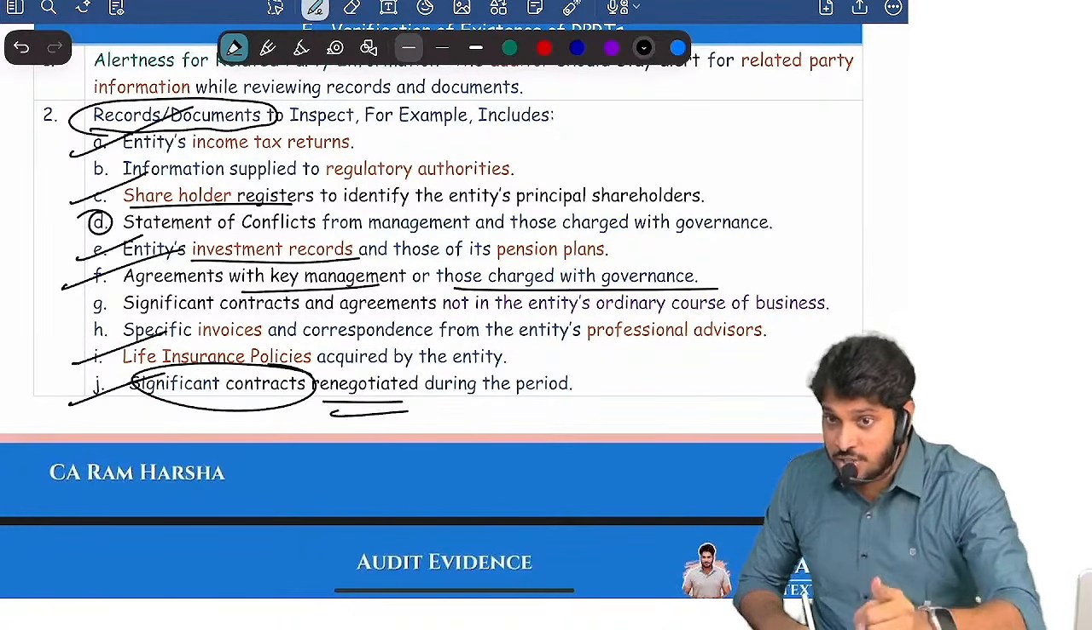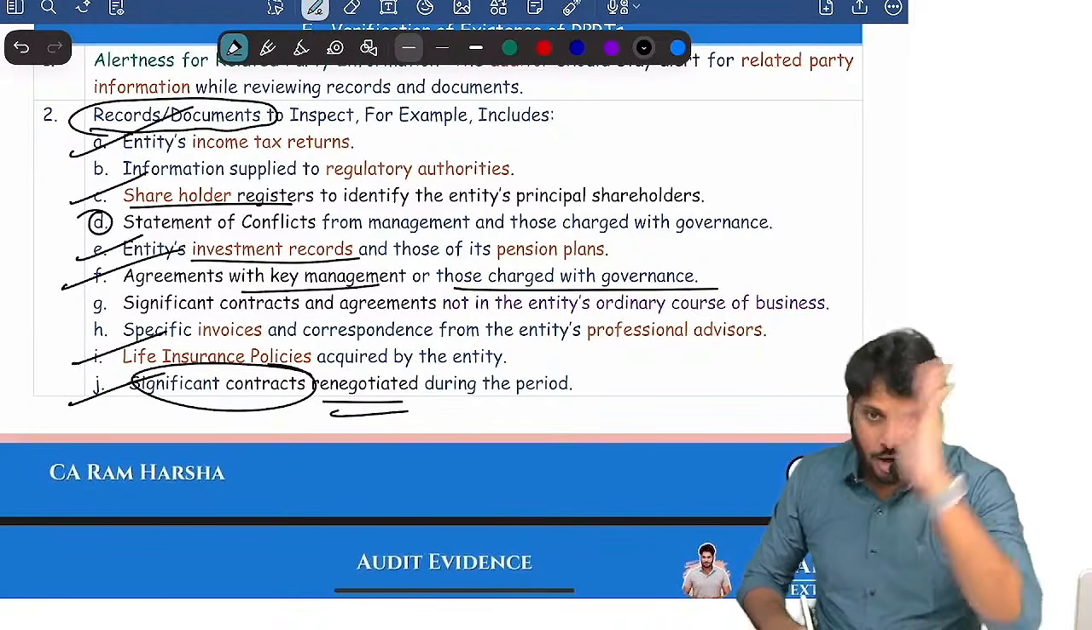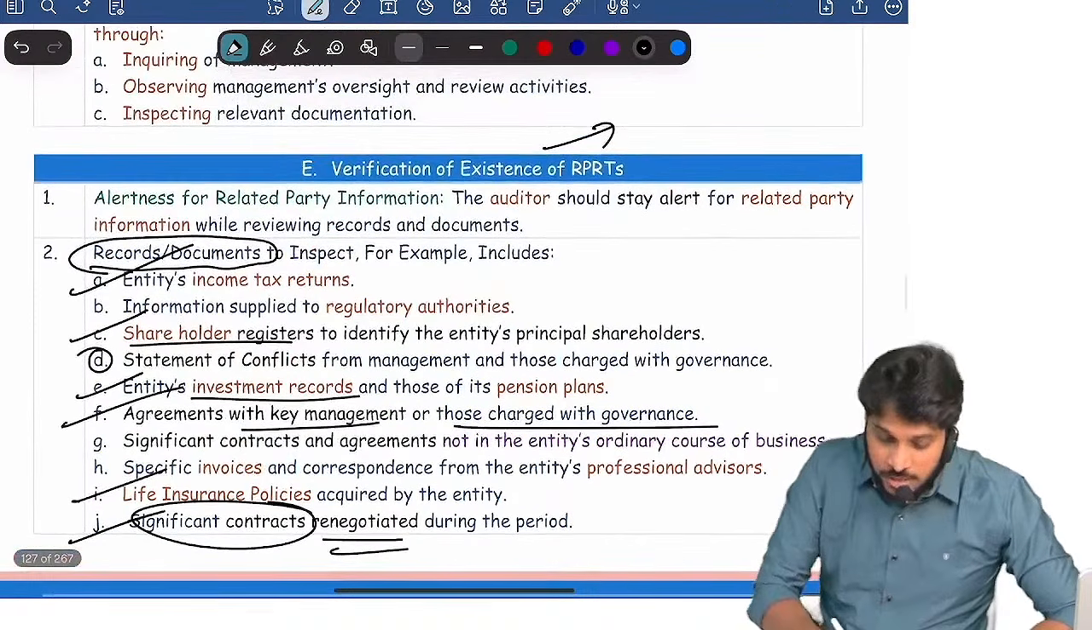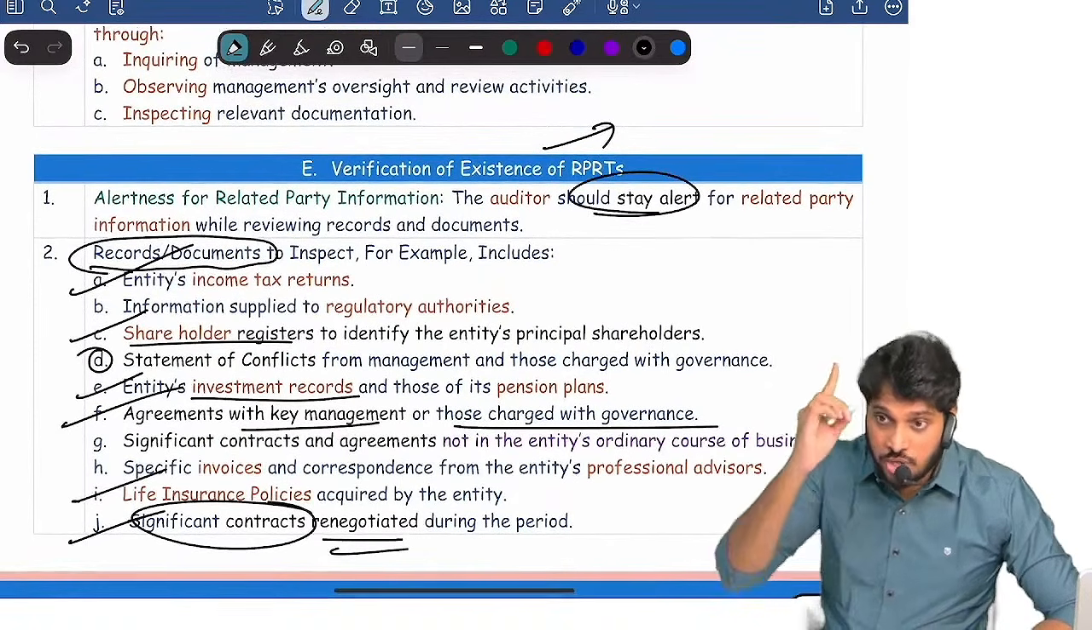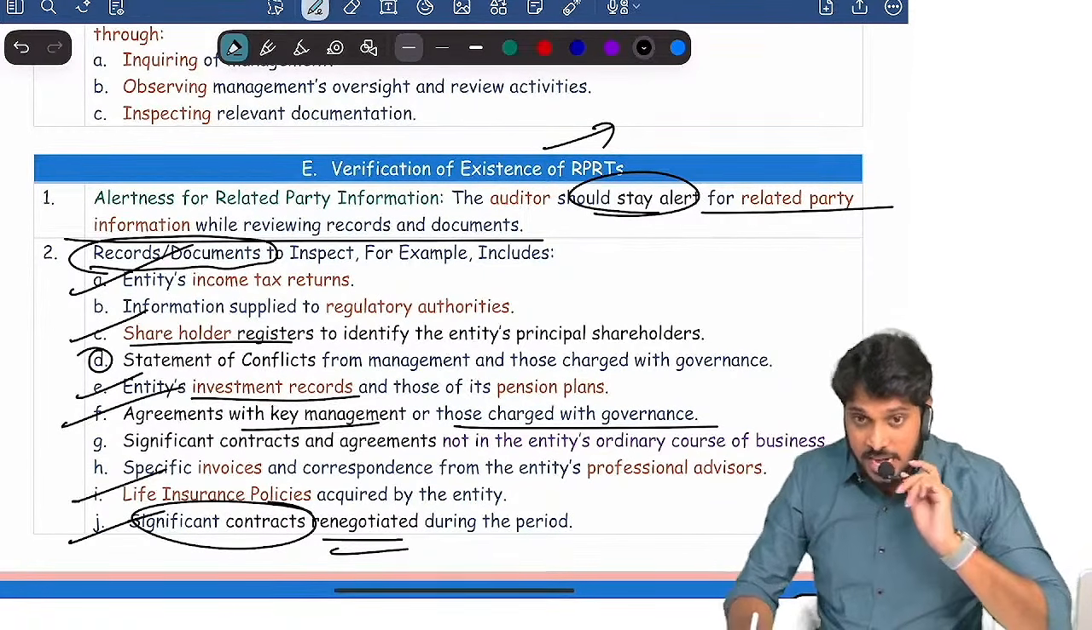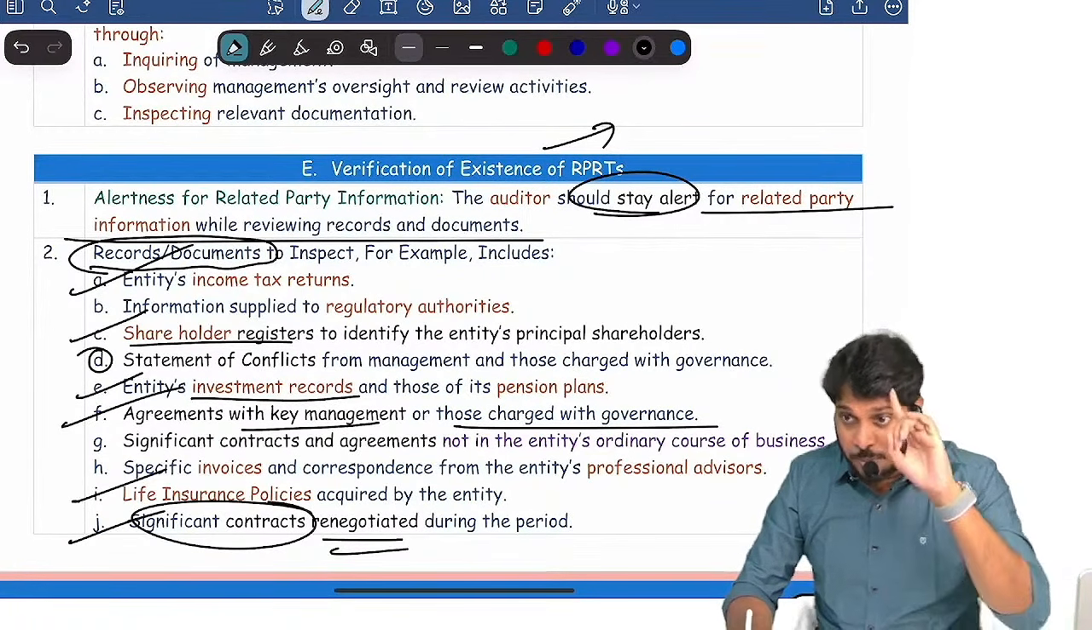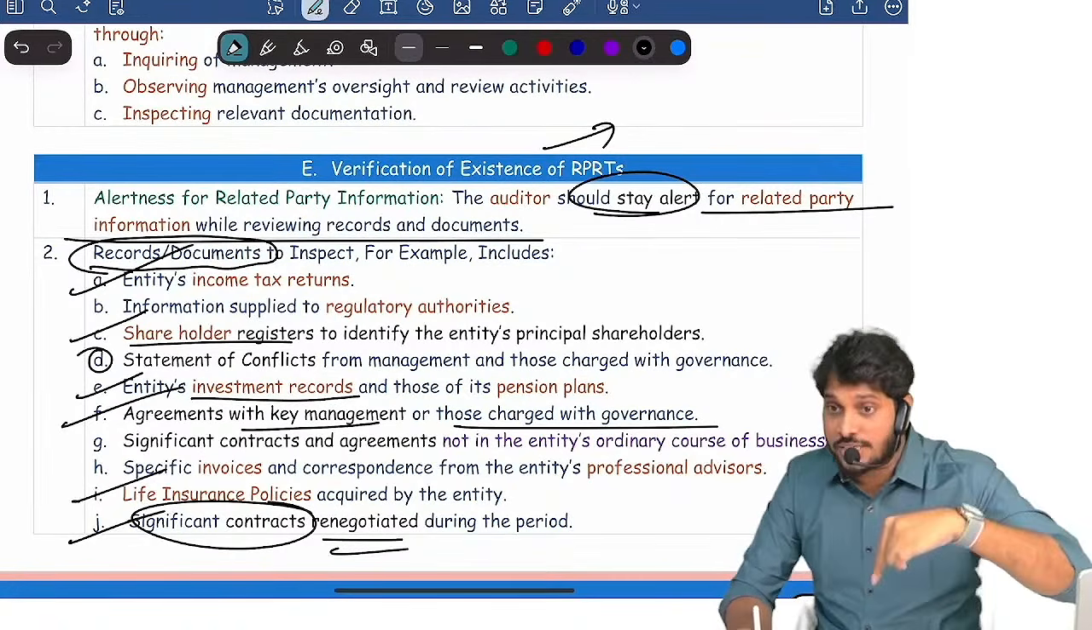I will look at minutes of the meetings to identify related party. All that. Are you clear? So the auditor has to be alert throughout the audit to identify related party relationships and transactions. Especially you have to be alert when you are verifying records and documents.